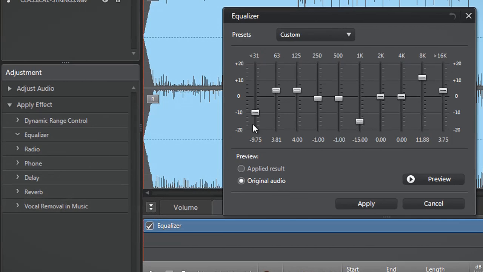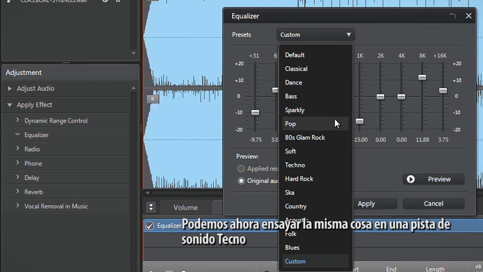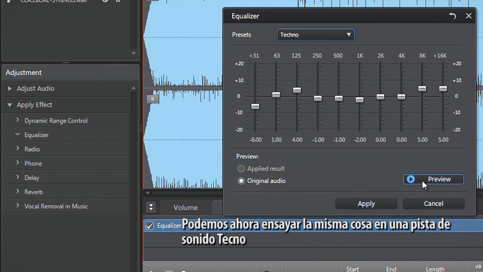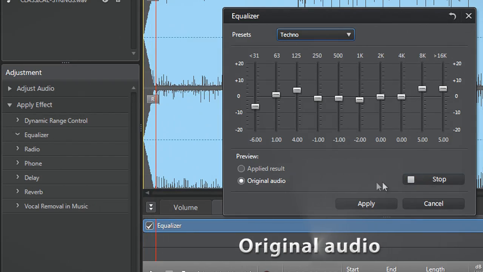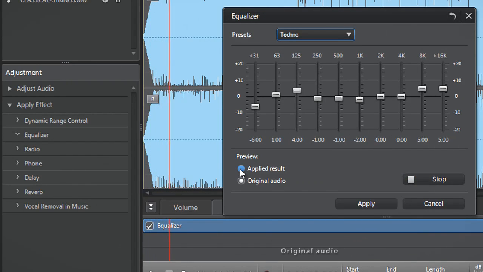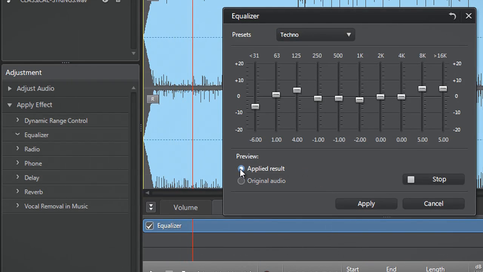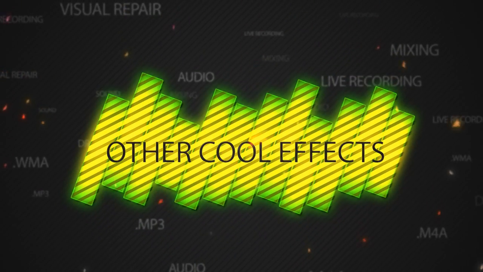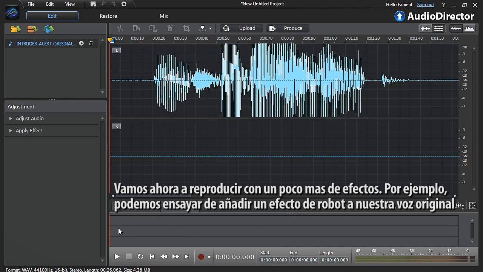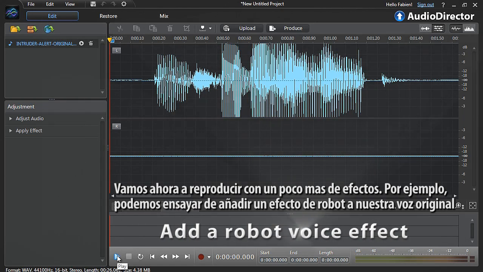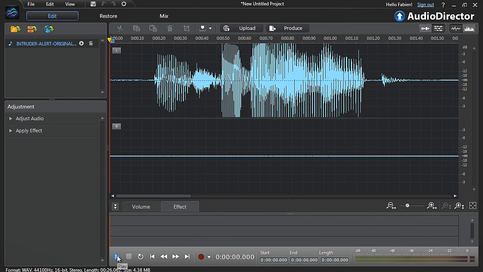We can now try the same thing on a techno music soundtrack. Let's now play with a few more effects. For example, we can try adding a robot effect to our original voice.